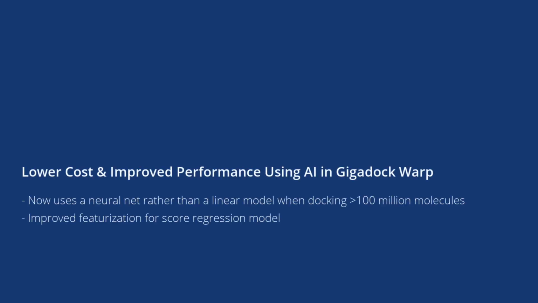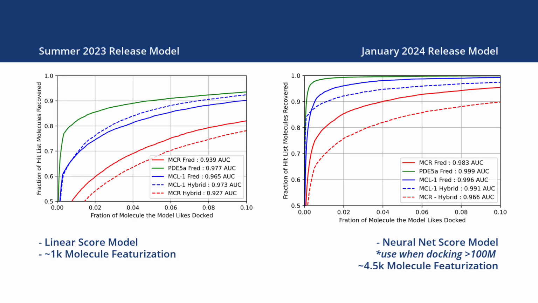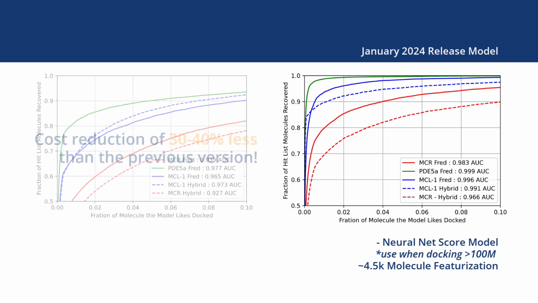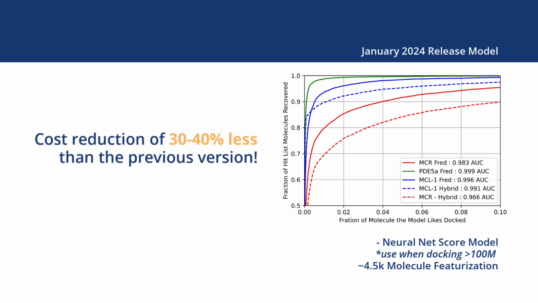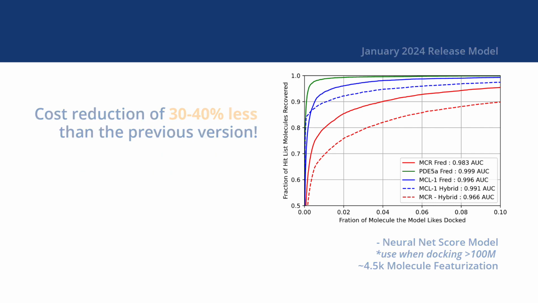Lastly, we've improved the GigaDock Warp AI model with better molecule featurization and a neural net rather than a linear model when docking more than 100 million molecules. The updated flow costs 30 to 40% less than the previous version with improved performance, producing a hit list that even more closely matches the hit list that a full GigaDock flow would produce.